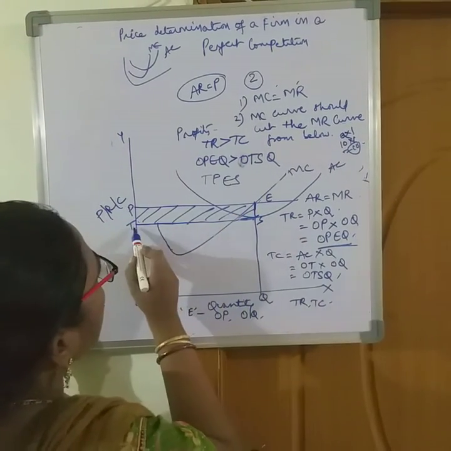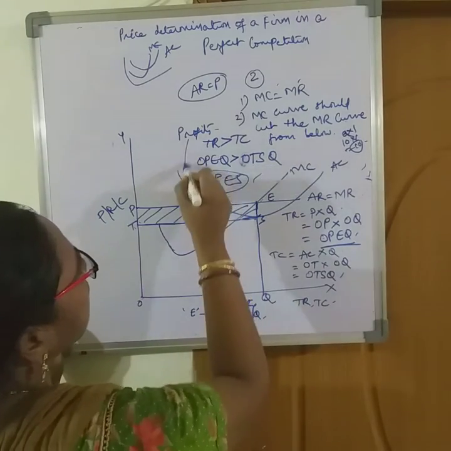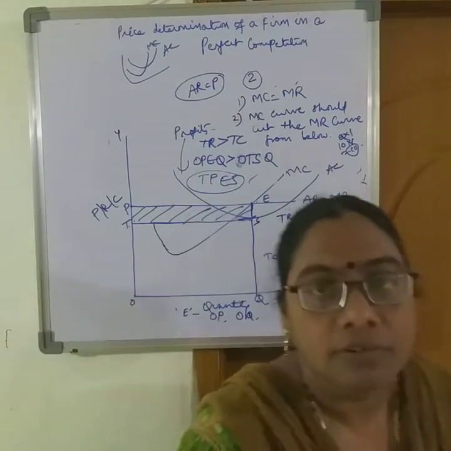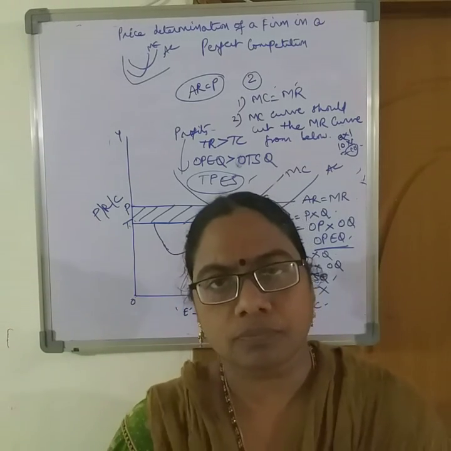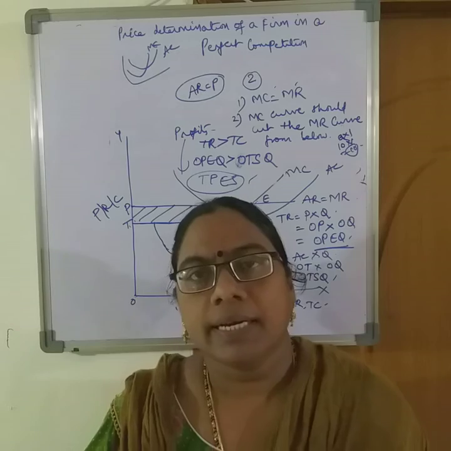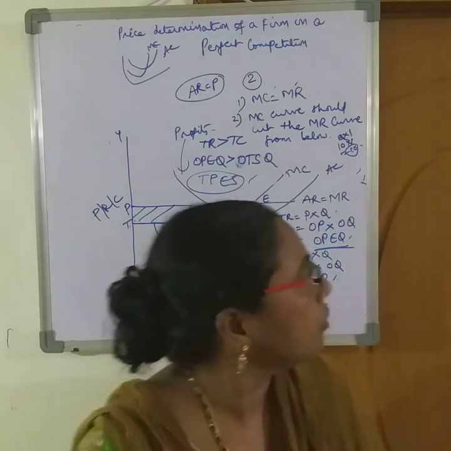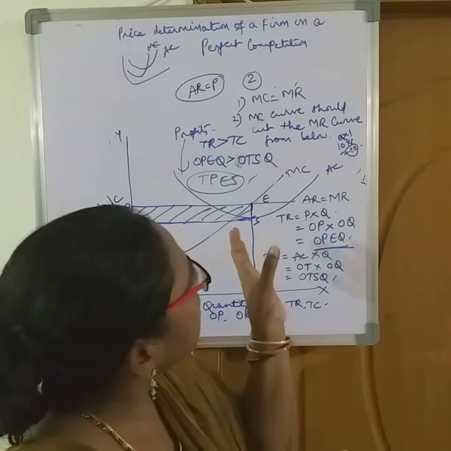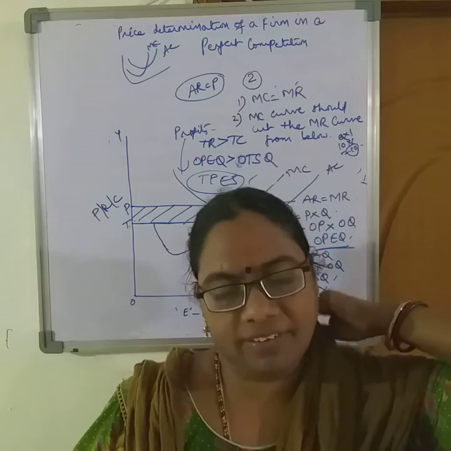So anyway, TPES, which is left, is the profits of a firm, and these profits we have explained through the total revenue it has acquired and the total cost it has incurred. So this is profits of a firm in a perfect competition.